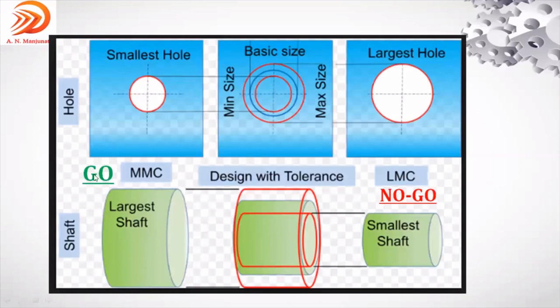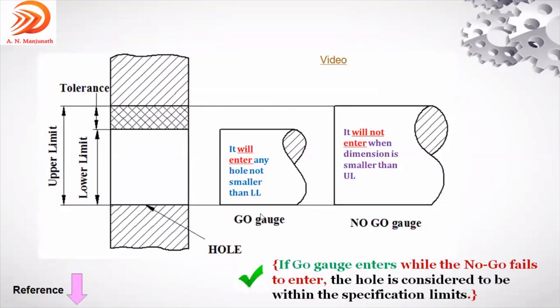See, the go gauge represents maximum metal condition. The no-go gauge represents least metal condition. The go gauge is designed to the lower limit of the hole. The no-go gauge is designed to the upper limit of the hole.